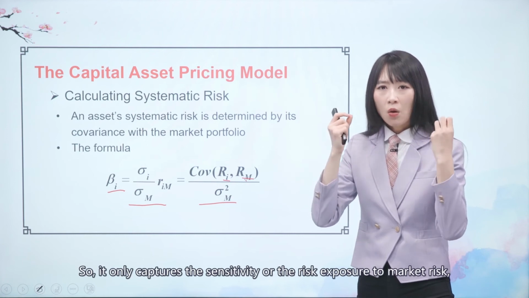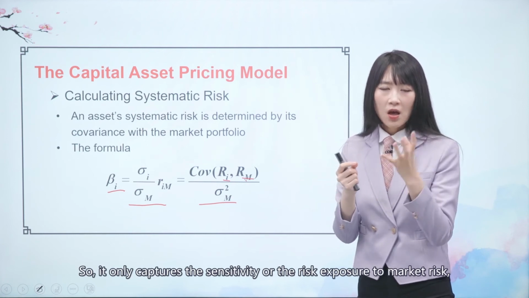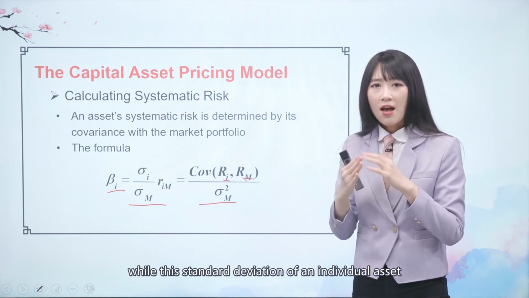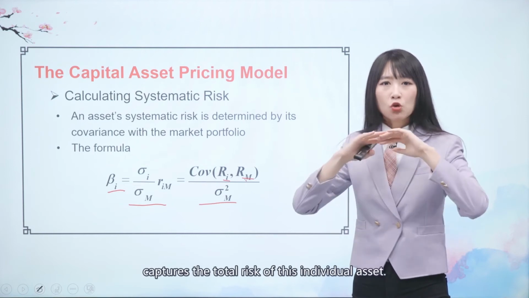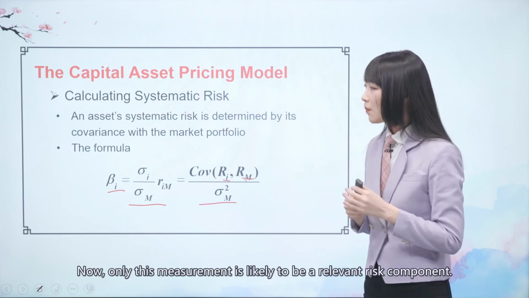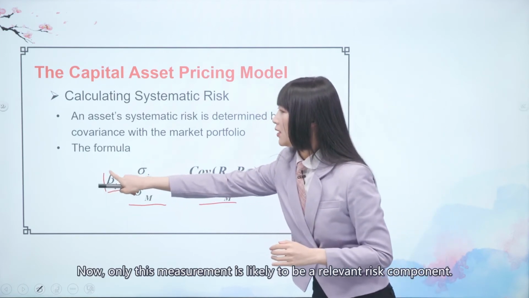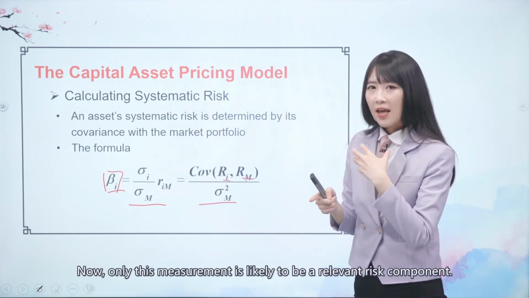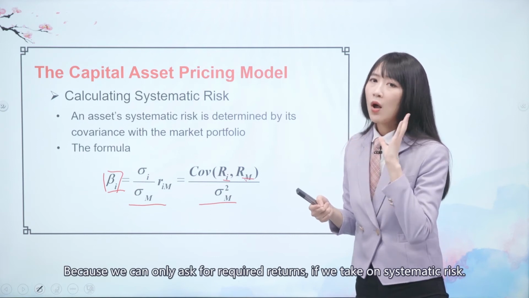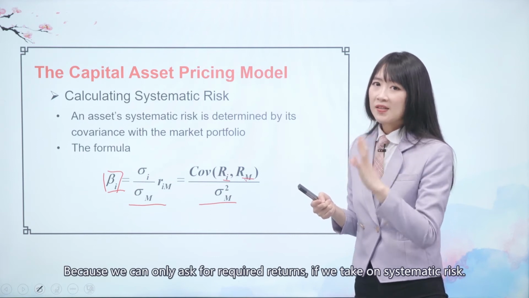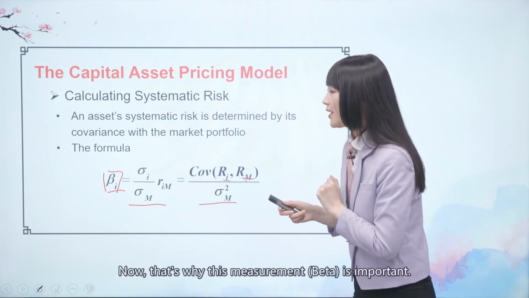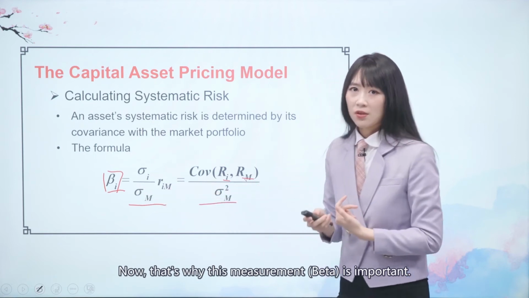It only captures the sensitivity, or risk exposure, to market risk, whereas the standard deviation of an individual asset captures the total risk of that asset. Only beta is likely to be a relevant risk component, because we can only ask for required returns if we take on systematic, undiversifiable risk. That's why this measurement is important.